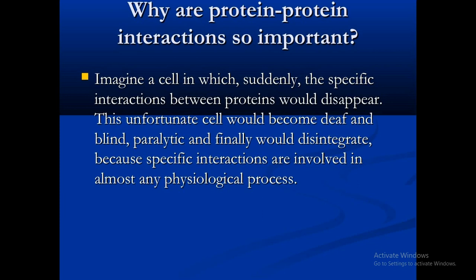You cannot imagine a cell lacking protein interaction, because it would become blind, or you can say a paralytic cell. So it doesn't have any function. That's why protein interactions are the most important part of cell biology, molecular biology, and computational biology.